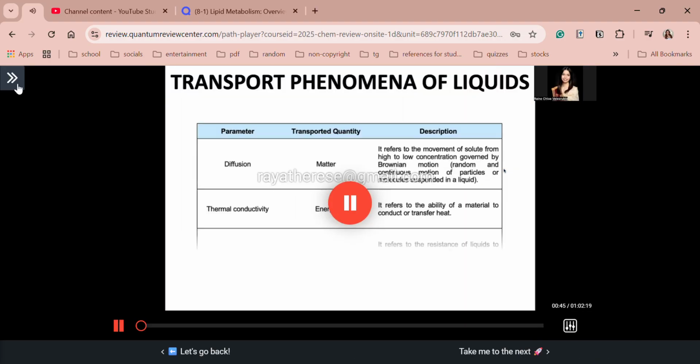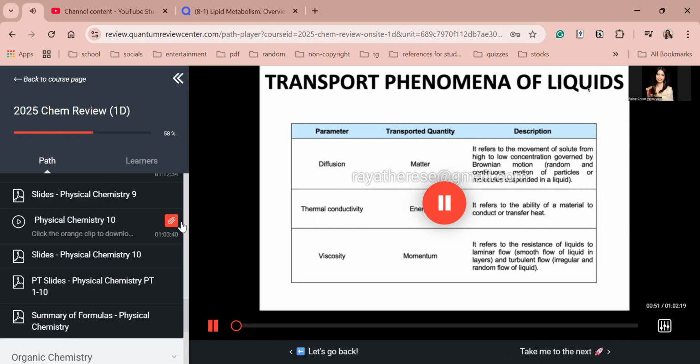Ayan, guys. So for the transport phenomena of liquids, there are three parameters. First is diffusion. In diffusion, guys, matter is being transported.